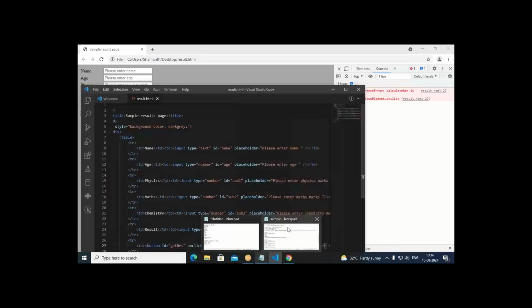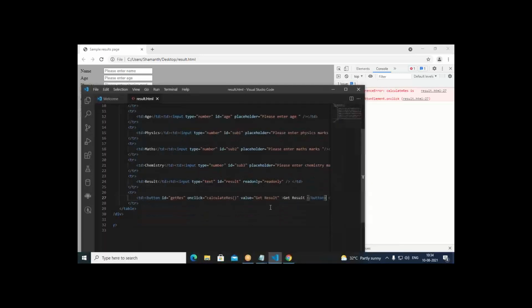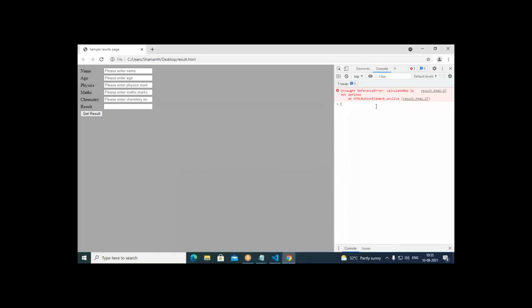I've put here the Get Result button. When I click on that, what I wrote here is that we have to call that particular calculateRes function, but that function is not available. Therefore it gives an error. The same thing is saying here: Uncaught ReferenceError, calculateRes is not defined. So now we have to define that particular thing.